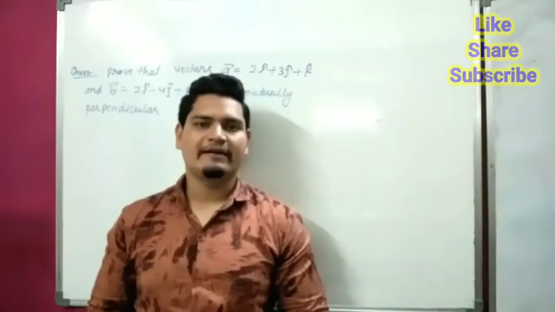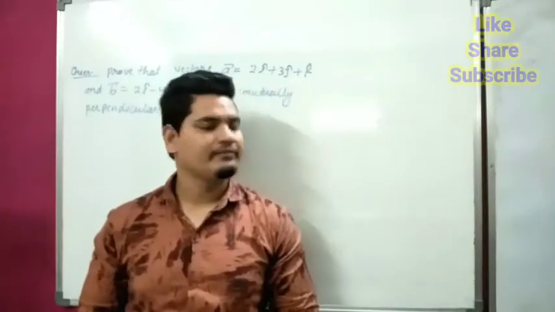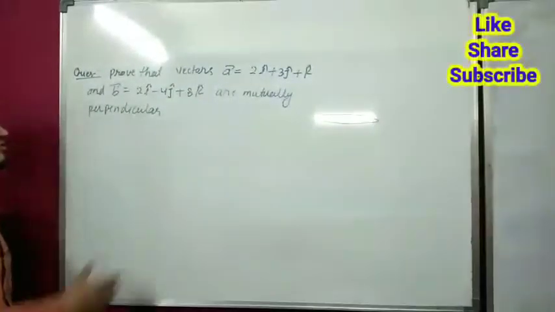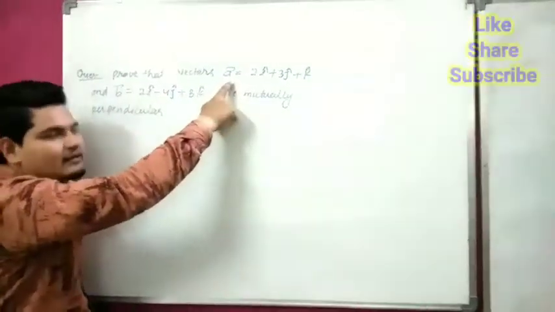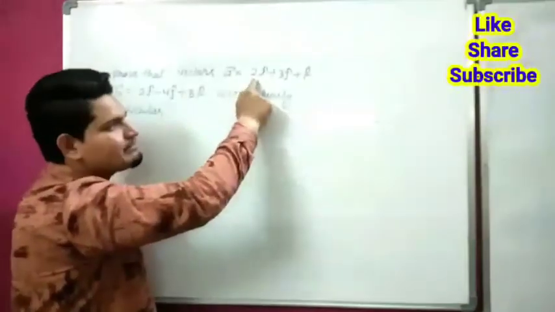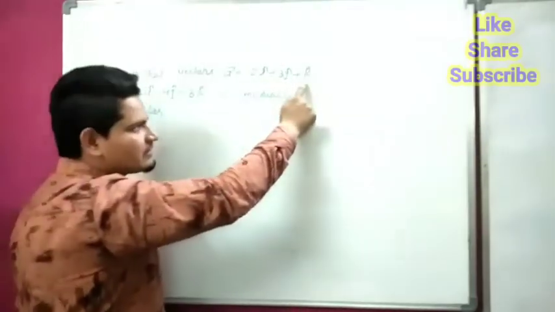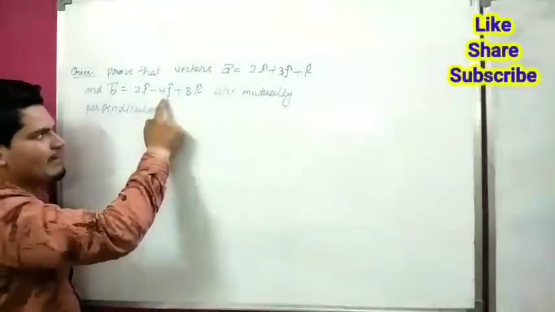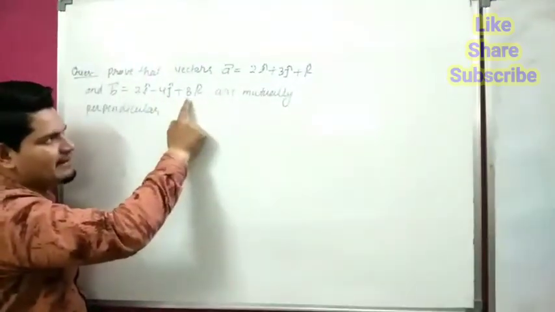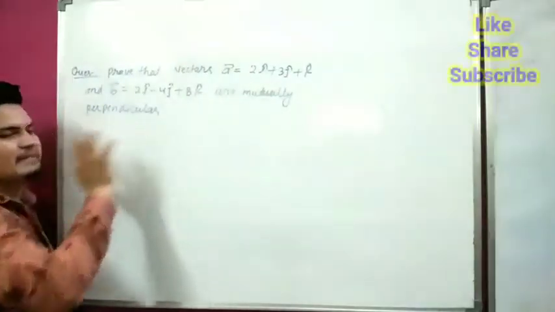Now we are taking second example. Question is, prove that vector A, 2i cap plus 3j cap plus k cap, and vector B, 2i cap minus 4j cap plus 8k cap, are mutually perpendicular.